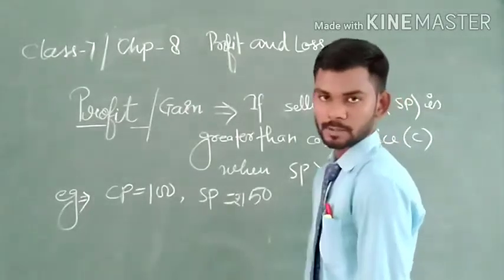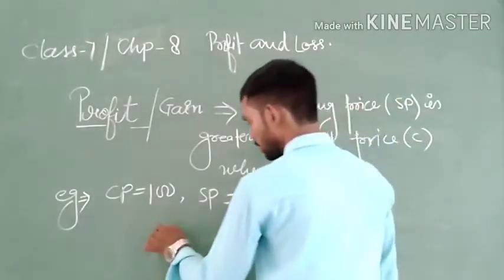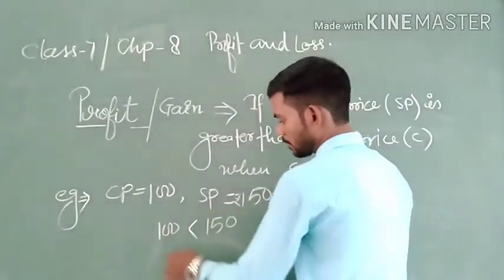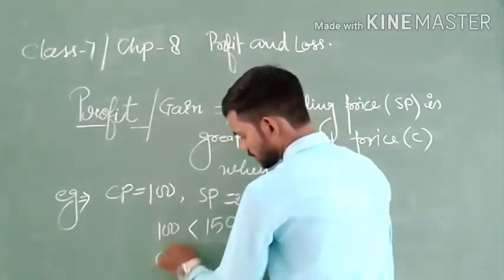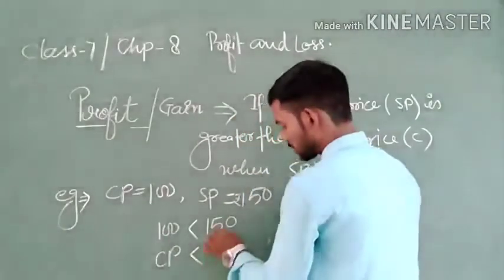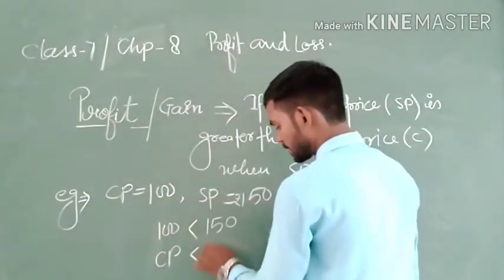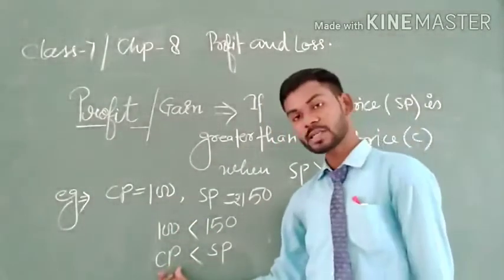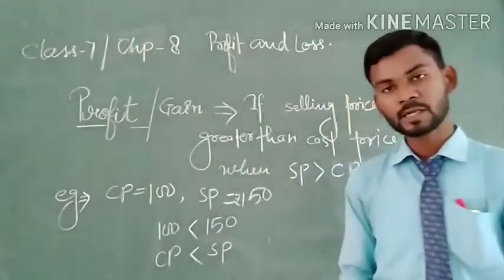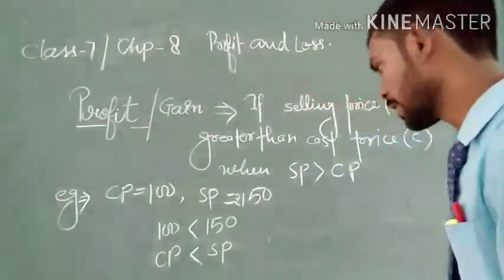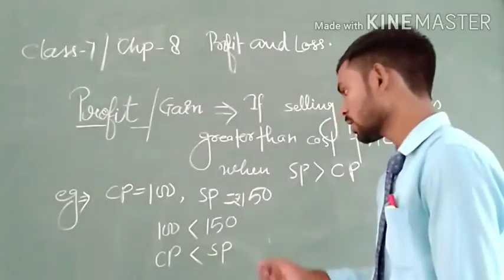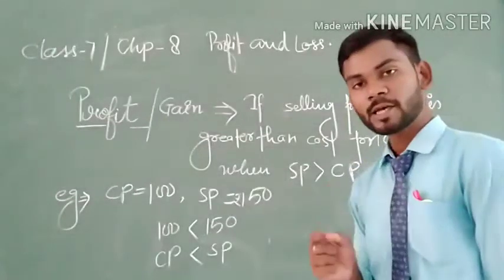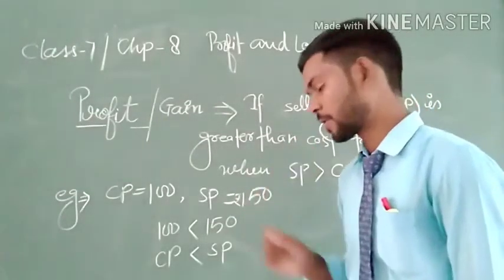When we compare, we find 100 is less than 150. 100 is CP, and CP is less than 150, which is SP. So SP is greater than CP. Whenever SP is greater than CP, we say that here we get profit. Therefore here there will always be profit.